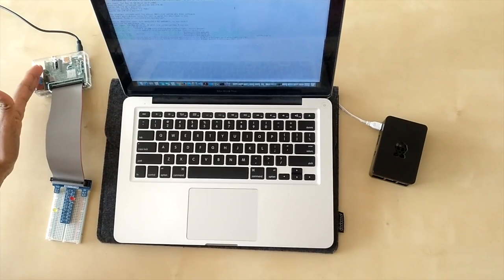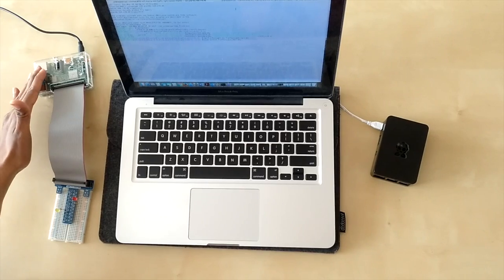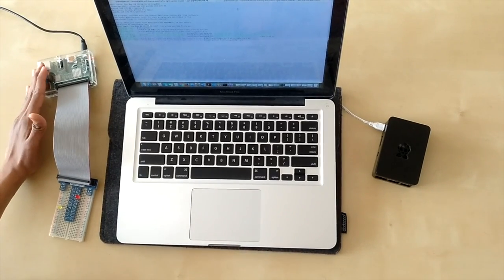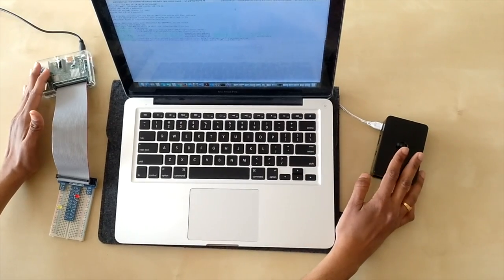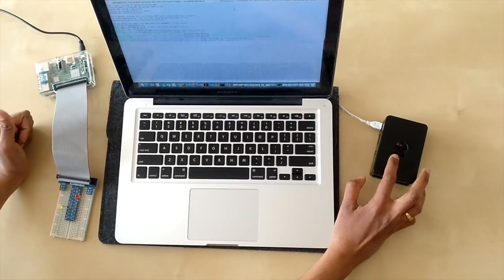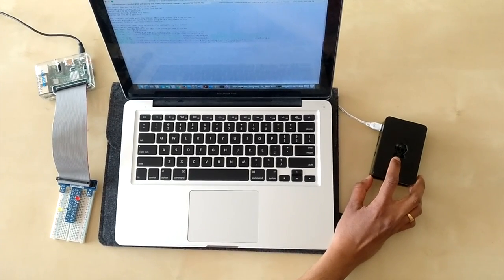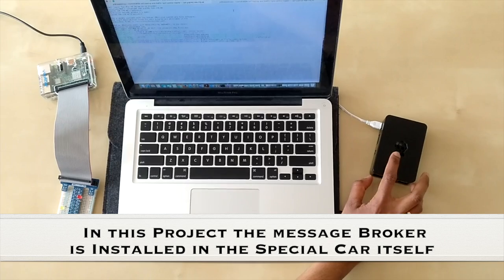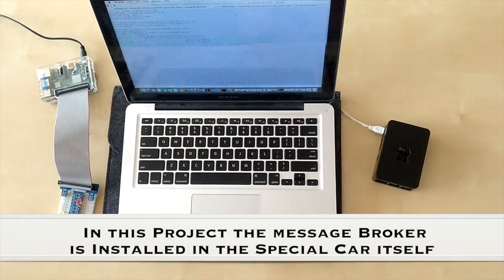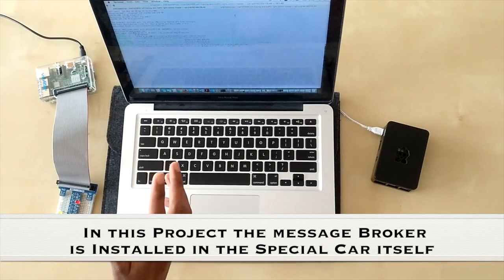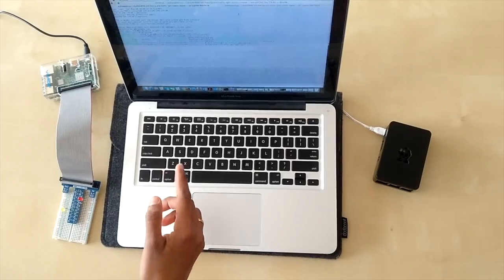Here we have the traffic light, which is the subscriber. It subscribes to receive the location information from the publisher. The publisher here is a special car which publishes its location information to the message broker, and the message broker delivers this information to the subscriber. So the communication always happens via a message broker. Let me show how to execute our code.